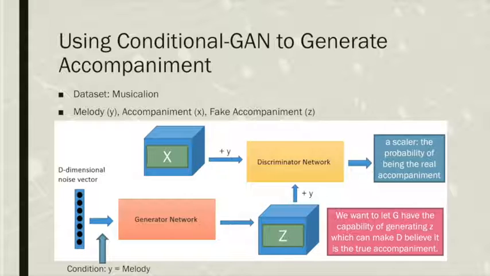This picture shows the basic structure of the generative adversarial nets, so-called GAN. We add one condition here, the melody, with the noise vector. So it is called the conditional GAN in this case. Starting from the noise vector, after adding the melody, we want the generator to be able to generate a fake accompaniment Z. Then, the discriminator would tell the real from the fake accompaniment by giving out a scalar, which indicates the probability of being the real one.